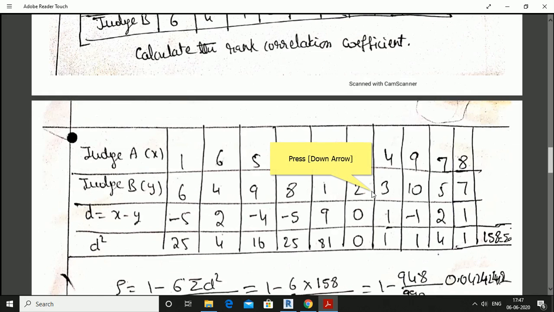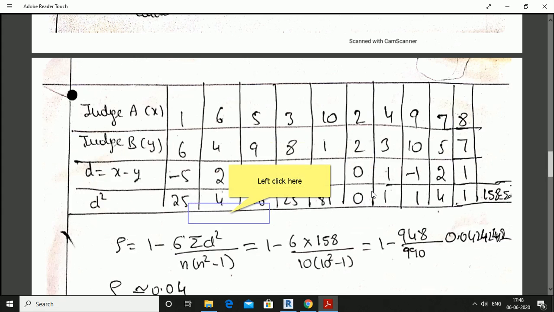Okay. Judge A ranked them as 1, 6, 5, 3. We'll take those values as x values. Judge B ranked them as 6, 4, 9, 8, 1, 2, 3, 10, 5, 7. We'll take it as y. Okay. We'll find the difference between those two ranks. D is equal to x minus y.